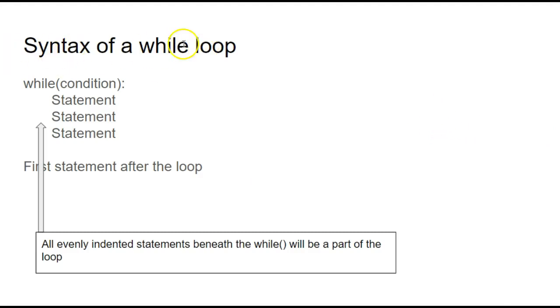The syntax of this while loop, the most popular loop, is the keyword while and then a condition. This is very similar to the if statement's condition. So while this condition is true, execute a statement, statement, statement, and then continue in this block until this condition is false. Once that condition is false, we leave the while loop and execute the first statement after the loop. For these to all be a part of the while loop, they have to be evenly indented under the while.